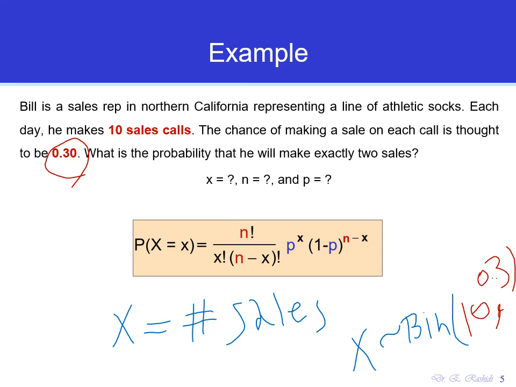So the question asks for the probability. What is the probability of getting exactly 2 sales? Meaning, what is the probability that x is equal to 2? So we just need to plug in the numbers in the formula and get this probability.